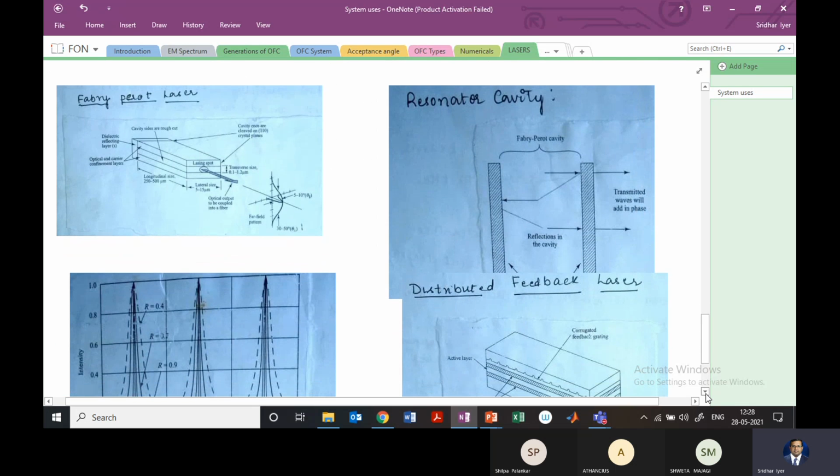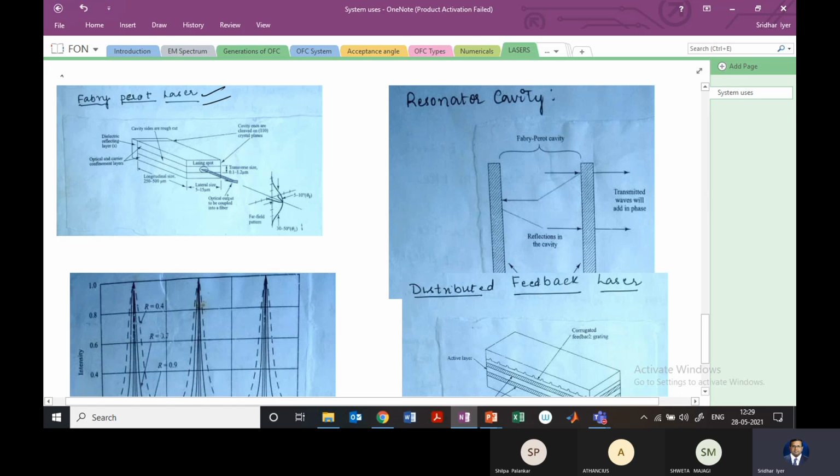So the Fabry-Perot laser is shown here on the left hand side. This is also available in the notes. And this Fabry-Perot laser is the one which is used a lot. It gives very directional light, and you can see that the lasing spot in the front is a very small spot through which the light is originating, right? This small spot will give highly directional resonant light, and because of this, for longer distances the light will remain, it will not spread out, right?